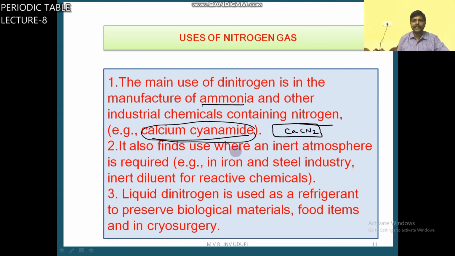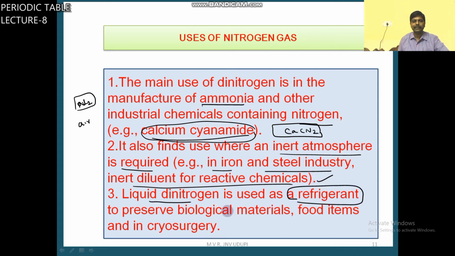It also finds use where an inert atmosphere is required. Example, iron and steel industry, inert diluent for reactive chemicals. In case of normal air, O2 will combine. In case of air containing only N2, it creates an inert atmosphere. Liquid dinitrogen is used as refrigerant to preserve biological materials, food items and in cryosurgery. Cryo means very low temperatures.